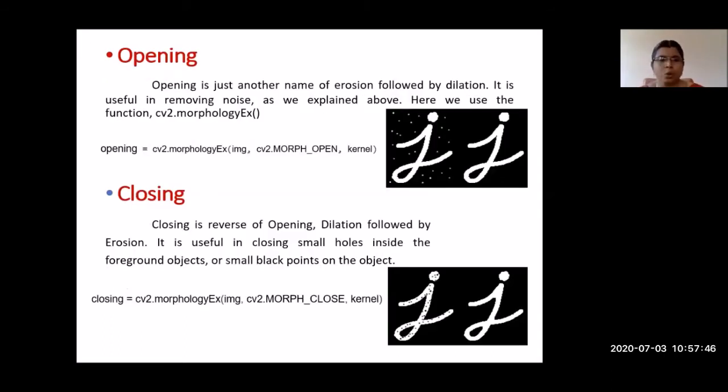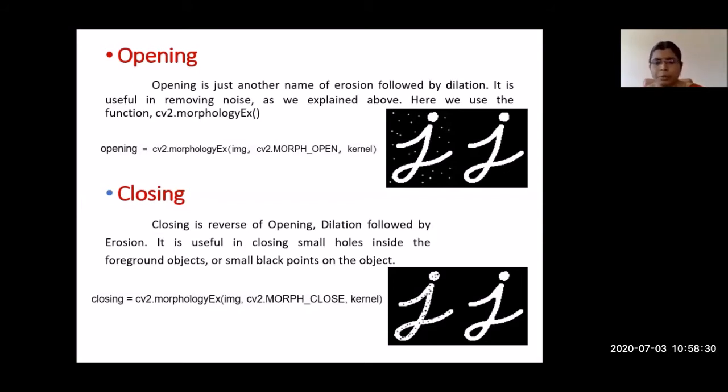We can use these things together as opening and closing functions. So what is opening? It is nothing but erosion followed by dilation. Individually you can do erosion and also dilation, and combined we can do erosion and dilation together as one function called opening. In the morphological Python toolkit, these two are done together by the command cv2.morphologyEx of image comma cv2.MORPH_OPEN comma kernel. This will do the opening function. So MORPH_OPEN is used to do erosion followed by dilation together.